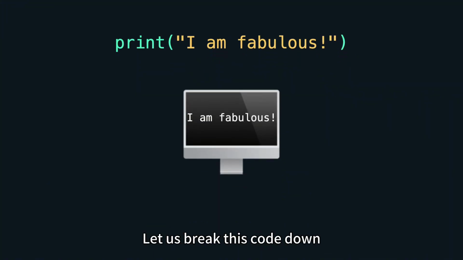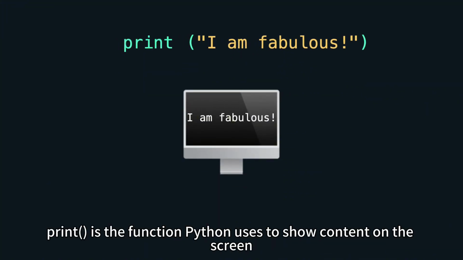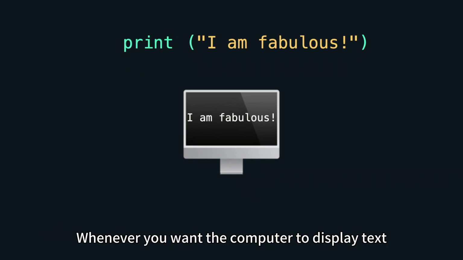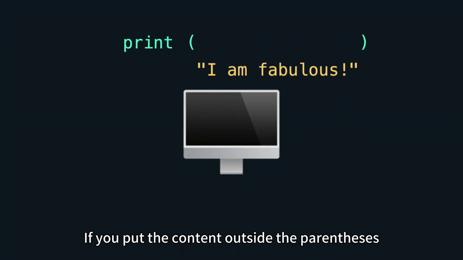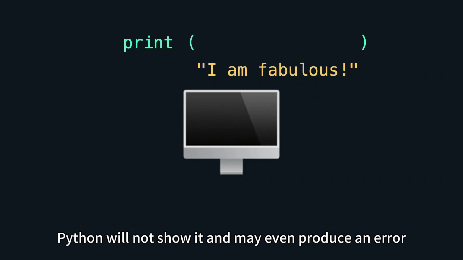Let us break this code down. Print is the function Python uses to show content on the screen. Whenever you want the computer to display text, you put that text inside print. The parentheses are where you place the content you want to display. If you put the content outside the parentheses, Python will not show it and may even produce an error.